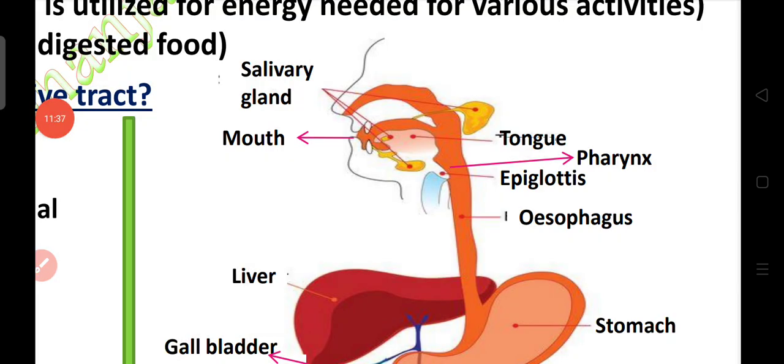Here you can remember the epiglottis. What is the epiglottis? The epiglottis is a flap-like structure which prevents food from going into the windpipe. When food particles enter the windpipe, then we choke and the food particles come out.